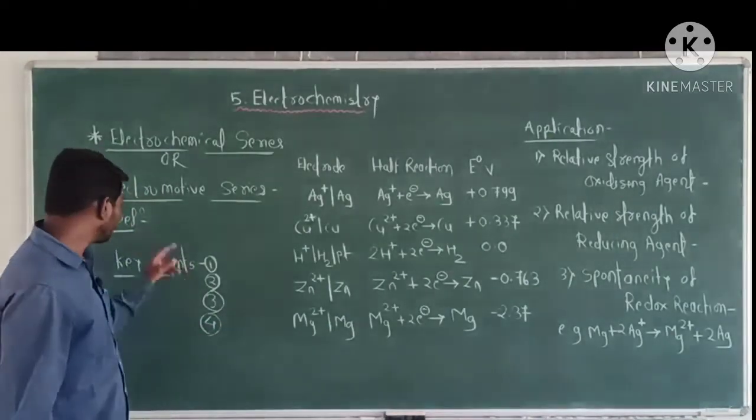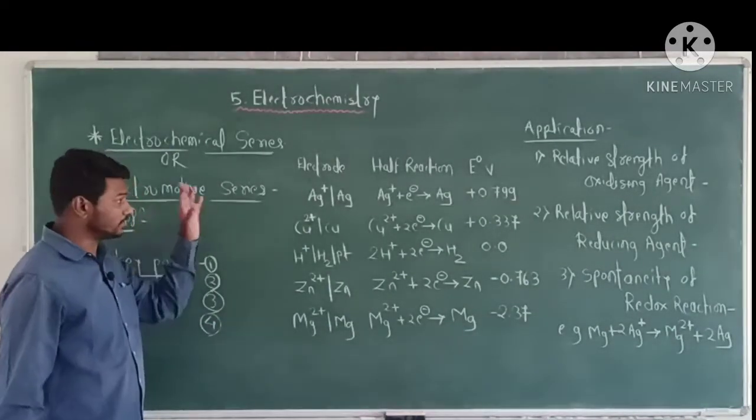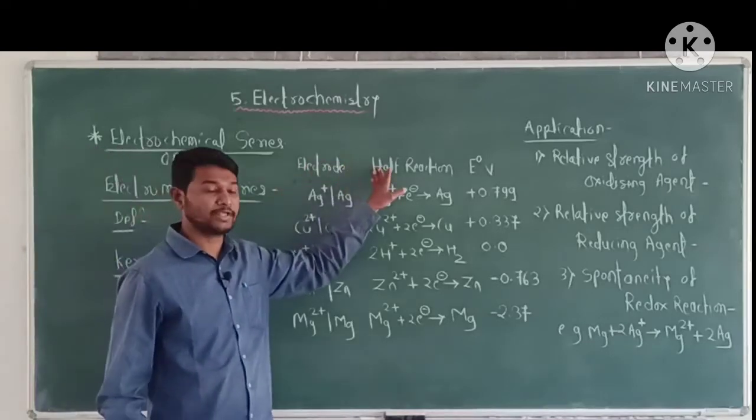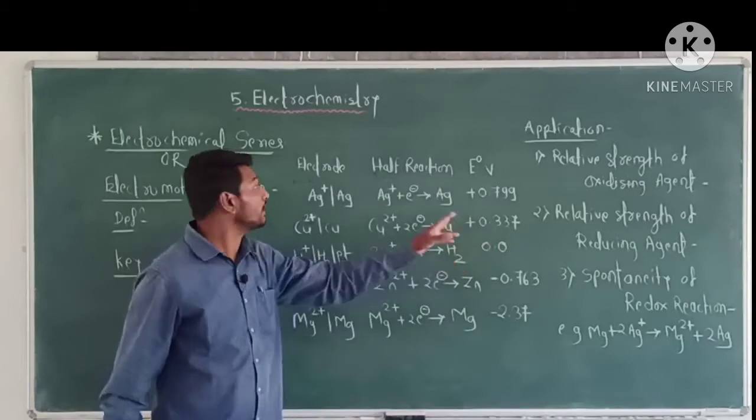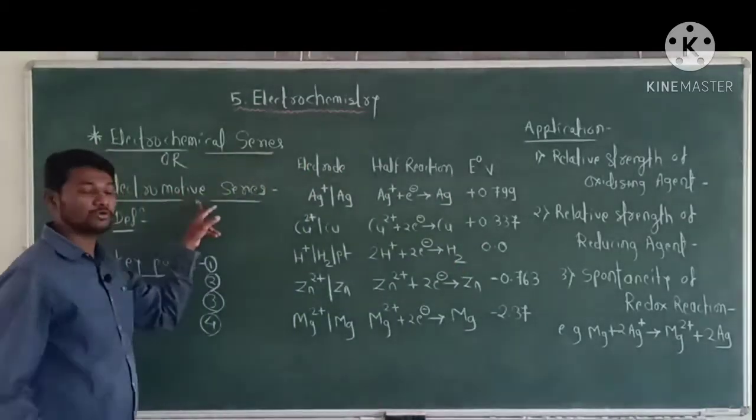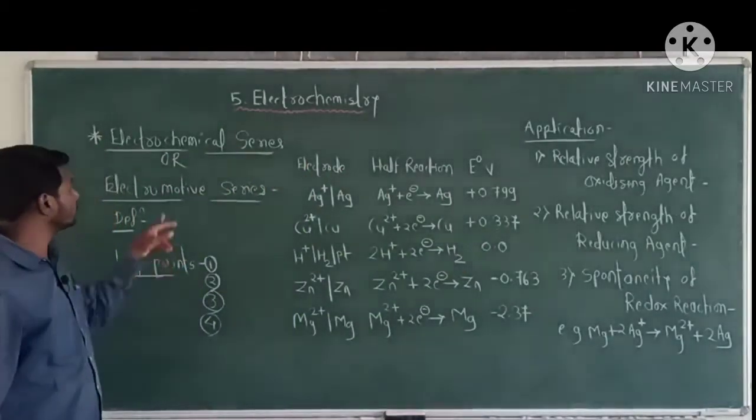To recap, the definition: the arrangement of electrodes with electrode half reactions in order of decreasing standard potential is called the electrochemical series or electromotive series.